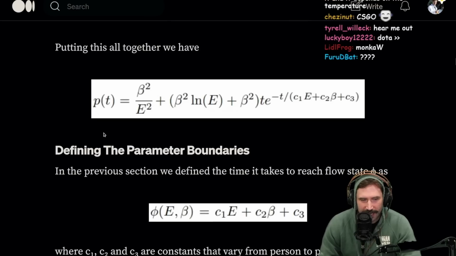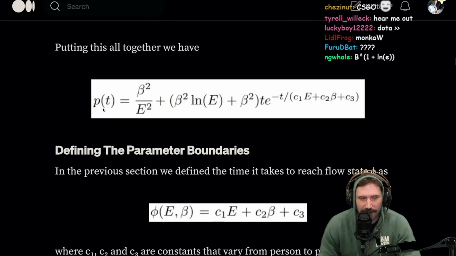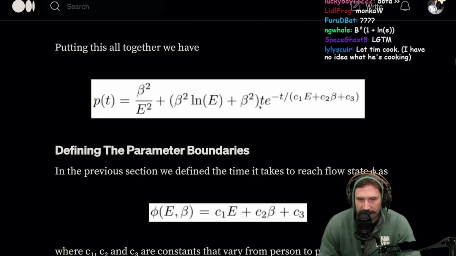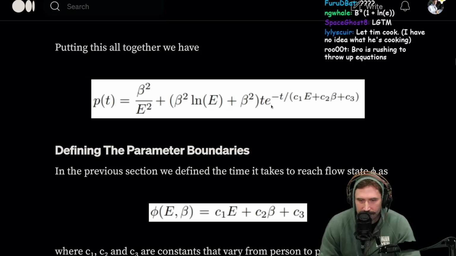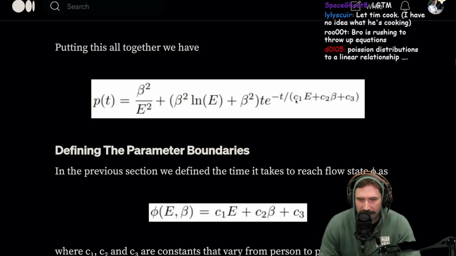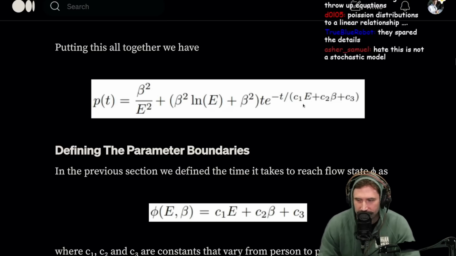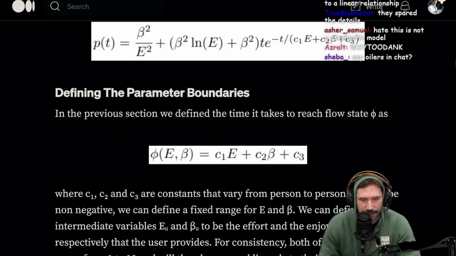Putting this all together, we have the project with the input of time equals the initial getting over the hump plus all that, which is a replacement for A, multiplied by T, Euler's constant to the negative T divided by the interpersonal effort project 1. Okay, it seems good. Seems reasonable.